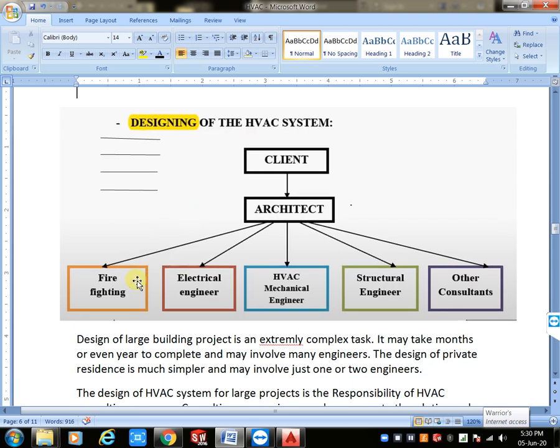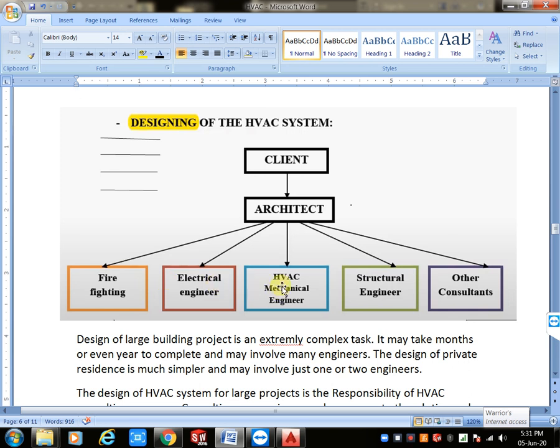The architect will prepare the entire architecture layout. He will give the firefighting, the electrical, and all the services. For example, contractors are there now. If you have an MNC company, they will maintain all the services. Small companies give each service to one company: firefighting to one company, electrical to one company, HVAC to one consulting company. That is called a second party or third party.